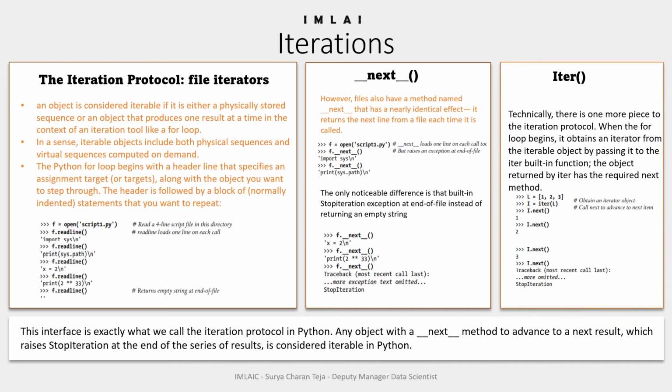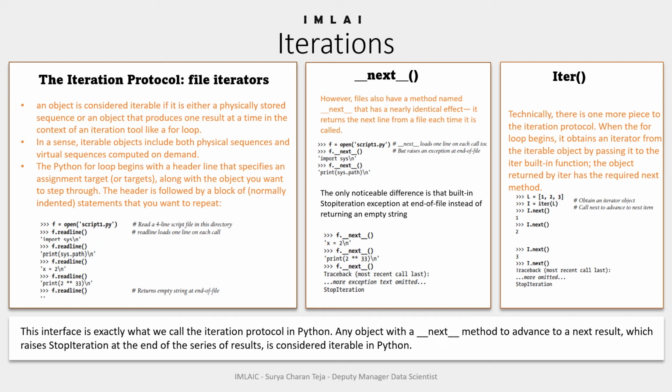Technically there is one more piece to the iteration protocol. When the for loop begins, it obtains an iterator from the iterable object by passing it to the iter built-in function. The object returned by iter has the required next method.